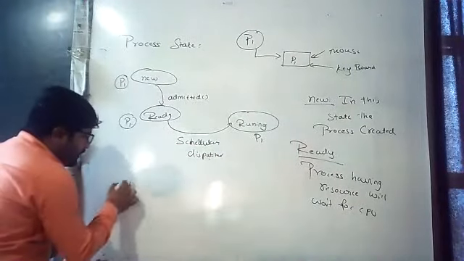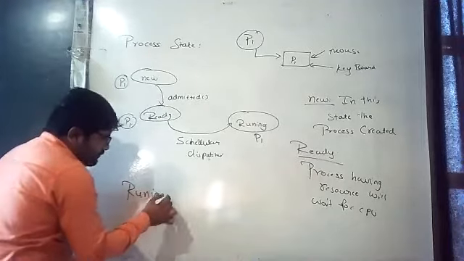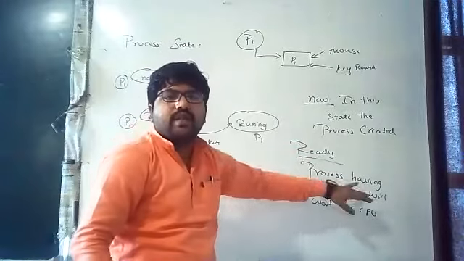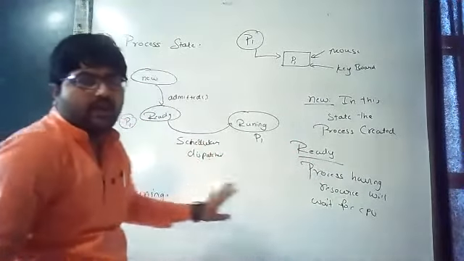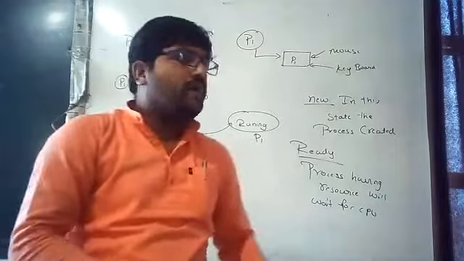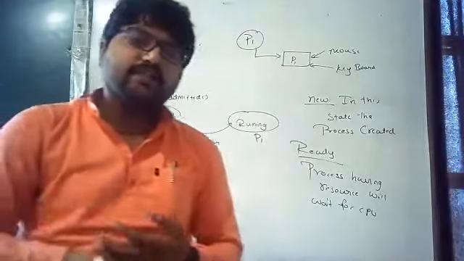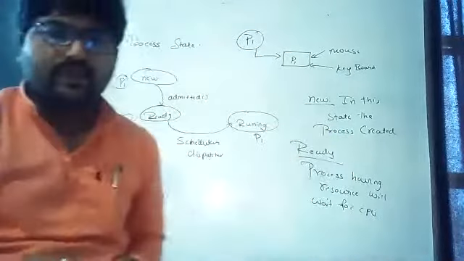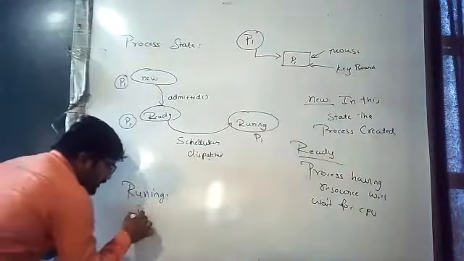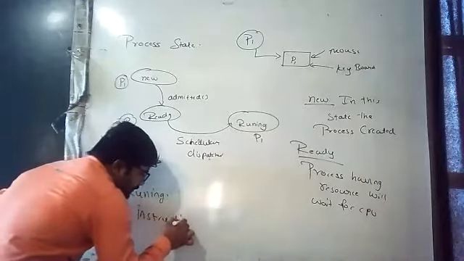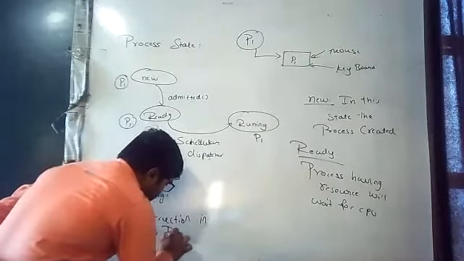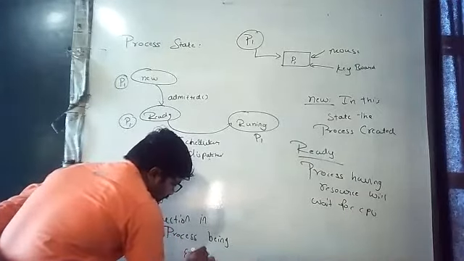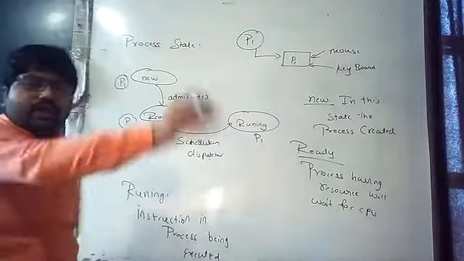What do I need to write here? New: here the process is created. Ready: here the process having the resources is going to wait for the running purpose. Running in the sense that the instructions of the process are being executed.